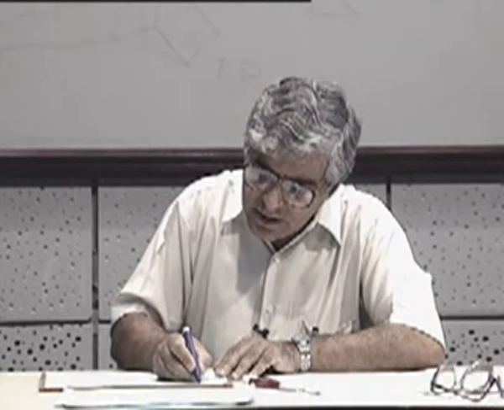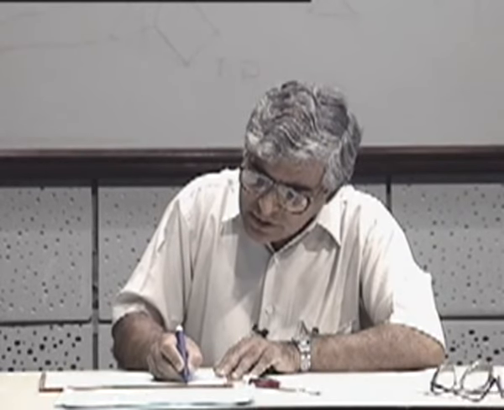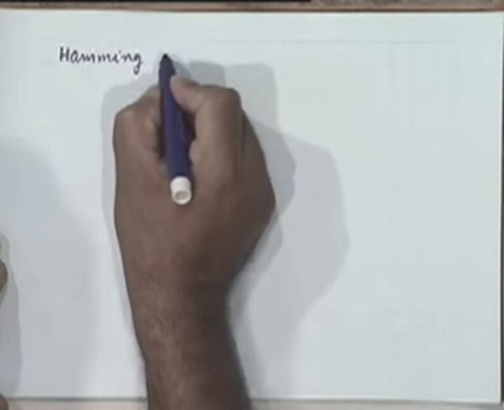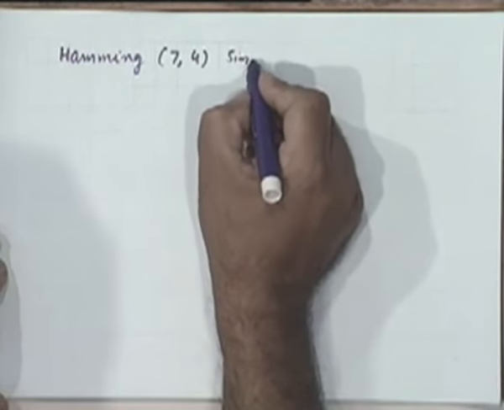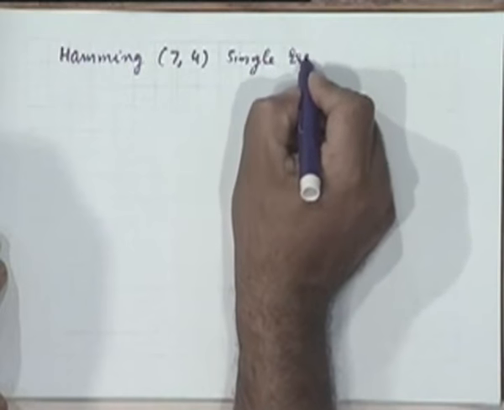Are you familiar with the Hamming code in some other context, in any of your other courses? No. Okay, so we'll discuss briefly the Hamming 7-4 single error correcting code.